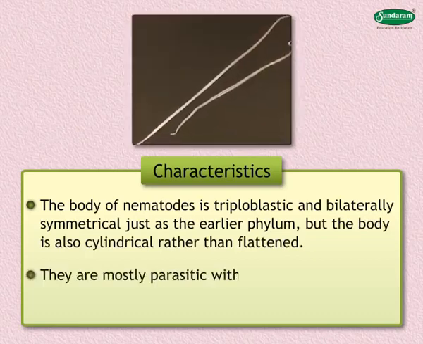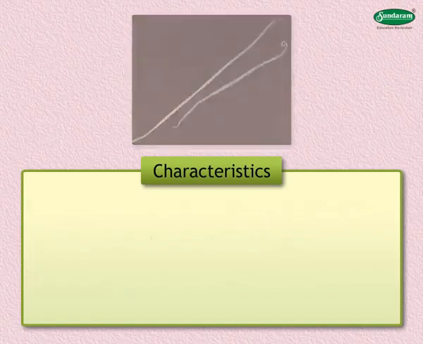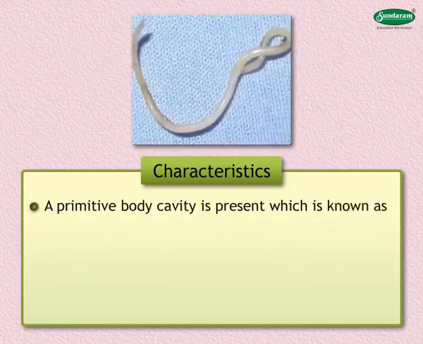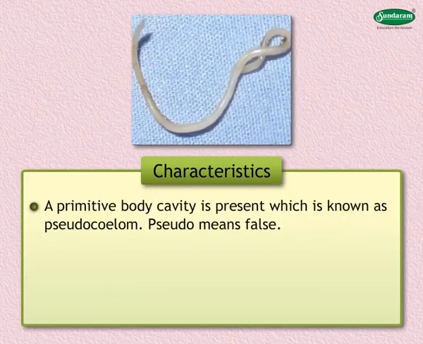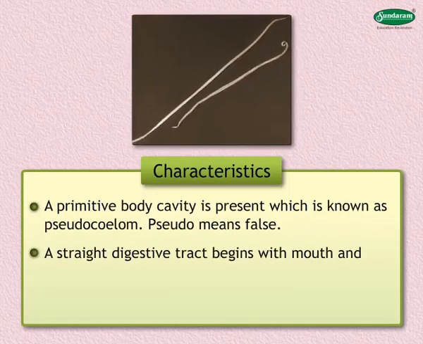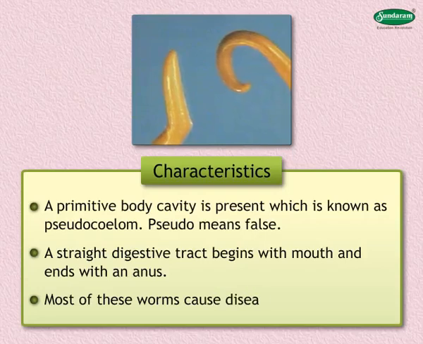They are mostly parasitic with sexes generally separate. 3. A primitive body cavity is present which is known as pseudocoelom. Pseudo means false. 4. A straight digestive tract begins with mouth and ends with an anus. 5. Most of these worms cause disease in human beings.